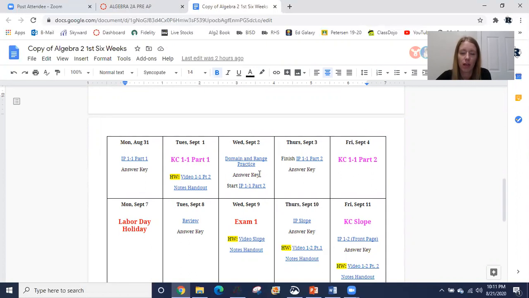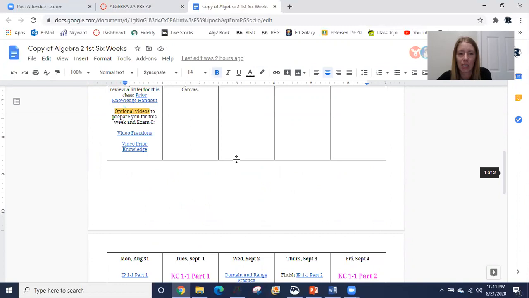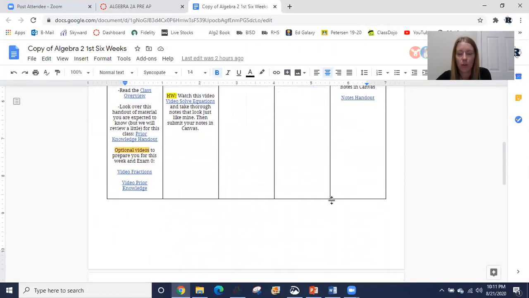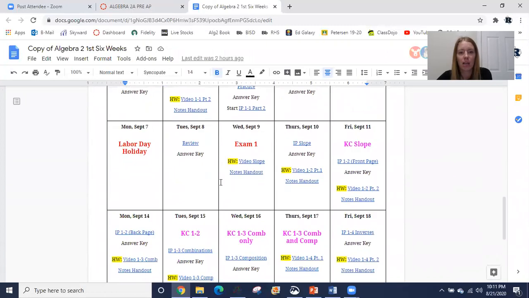Of course, I haven't put everything on here because I don't want you to get too far ahead, but anything that's blue is a link that's live and active. Okay, so for example, Monday you should do all these things, Tuesday all these things, Wednesday, etc. So if you're a person that likes to get ahead, this calendar, you're gonna love it.